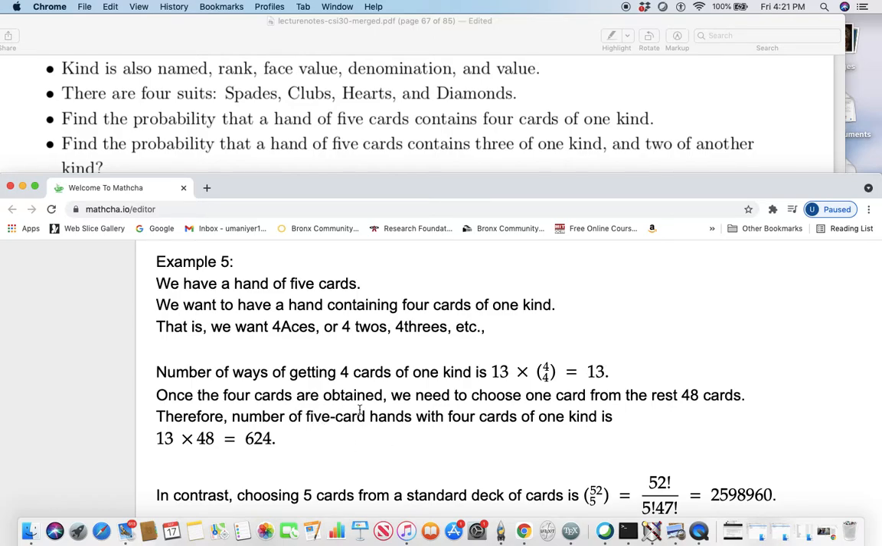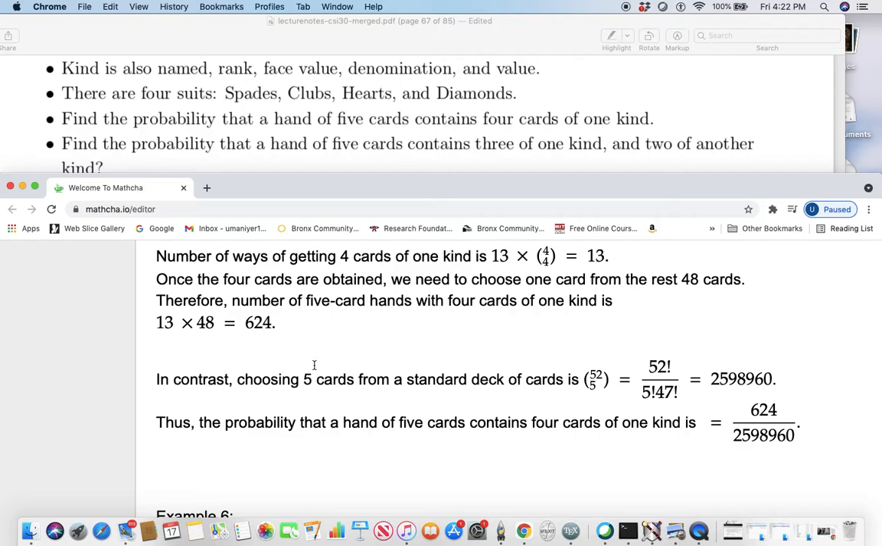Once the 4 cards are chosen, you want one more card because you have a hand of 5 cards. Once the 4 cards are chosen, the remaining 1 card is drawn from the remaining 48 cards. So there are 13 times 48 ways of getting a 5 card hand with 4 cards of one kind. There are 624 ways.